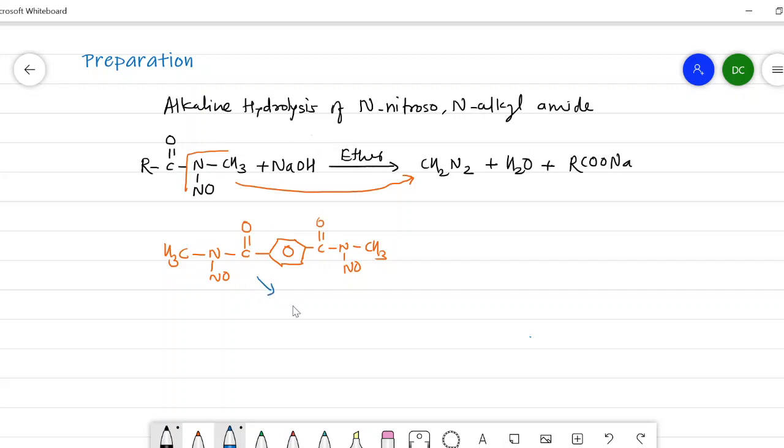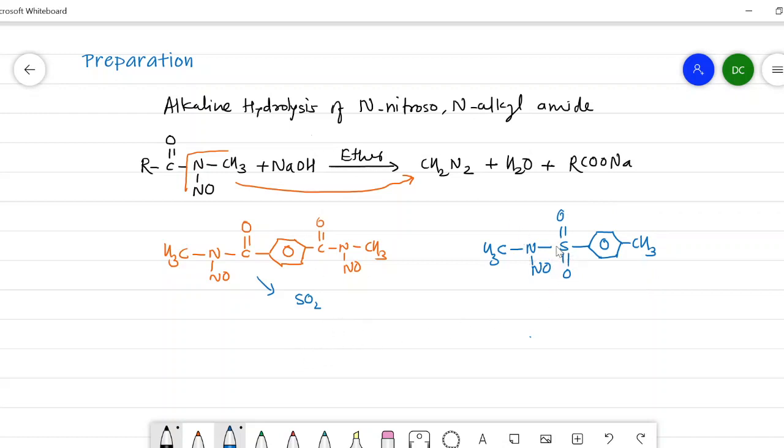Then in the second reactant, we will replace this C double bond O group by an SO2 group, and this part by a benzene ring and CH3. So I will write here once again CH3, then NO, then SO2 group, then this is attached with the benzene ring, and here there is a presence of methyl. Here once again N-nitroso, N-methyl, and the remaining structure is para-toluene sulfonamide. So N-nitroso N-methyl para-toluene sulfonamide is also used for the preparation of diazomethane.